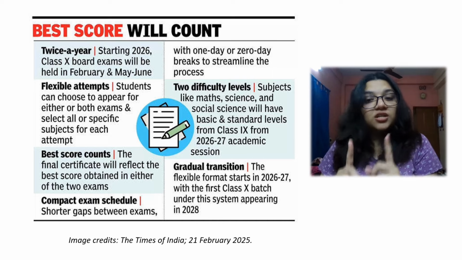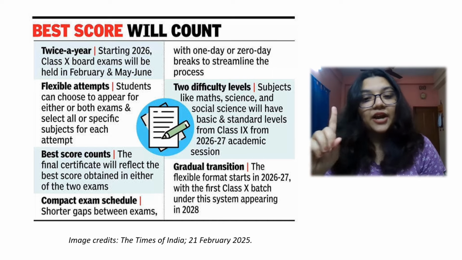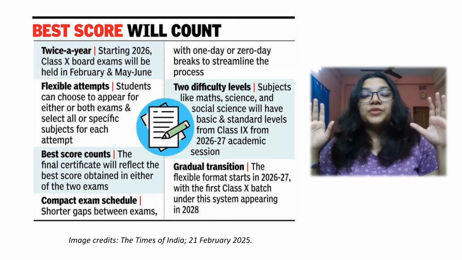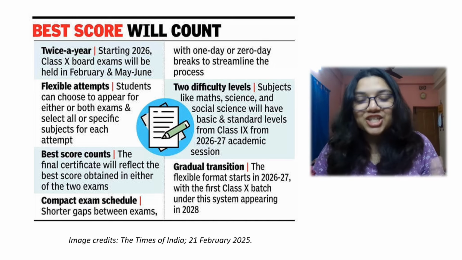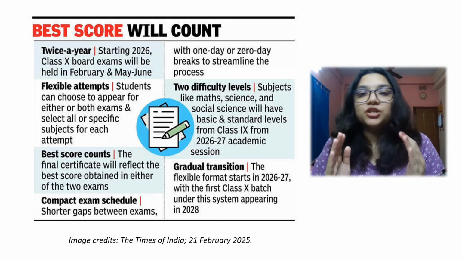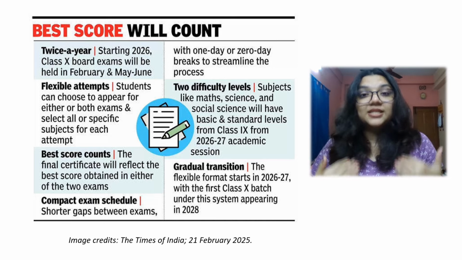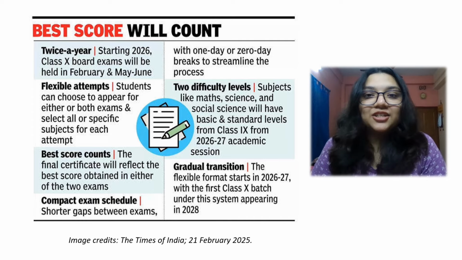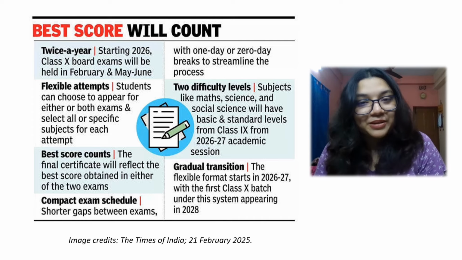That means the first class 10 batch will write their exams in 2028, right? So right now, there's nothing to get too worried about, but all of us should be very well aware of what this NEP 2020 system is, since it's about to get implemented. Rest, our schools will explain it to us in the best manner once it gets implemented.